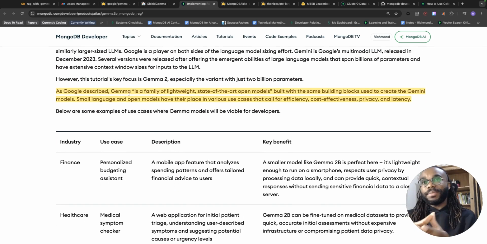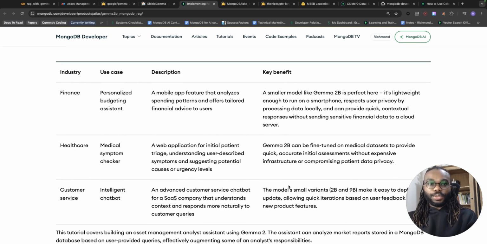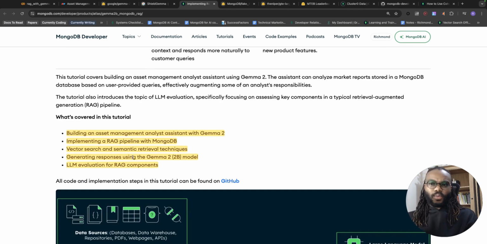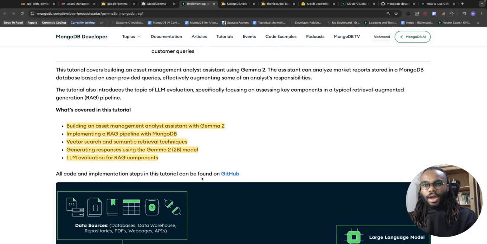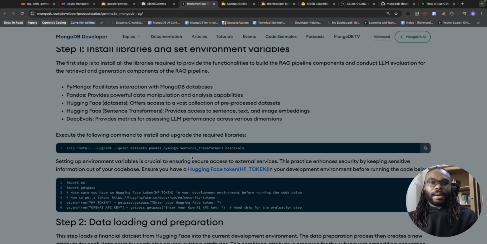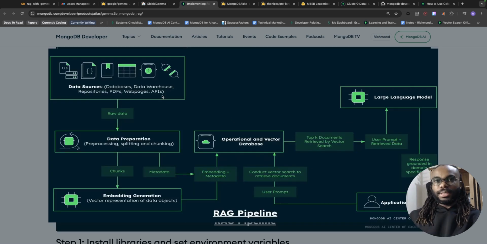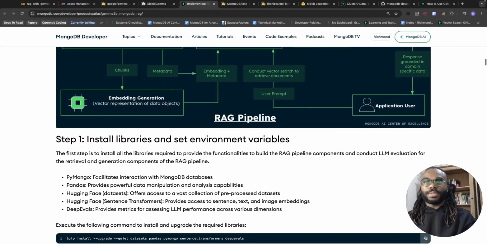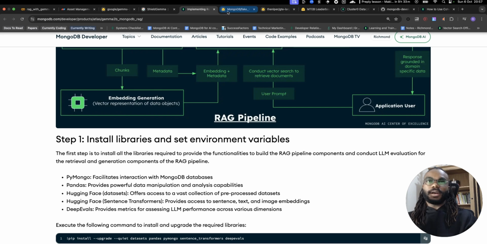I explain what Gemma is, which is a family of lightweight models built with the same architecture and building blocks as Gemini. We talk about some use cases, and I talk about what's covered in this article, mainly the key components of a RAG pipeline. So that you can see here. This article will be in the description and in the comment section at the top.